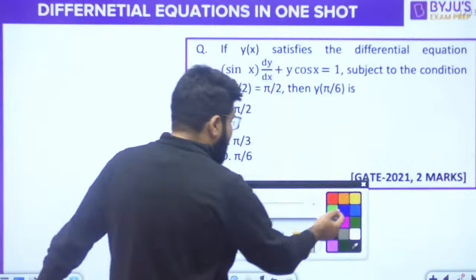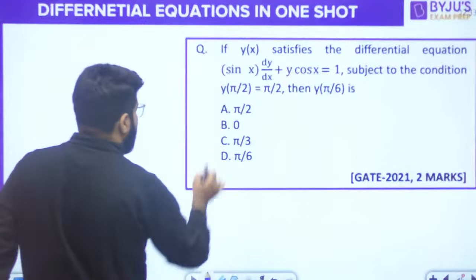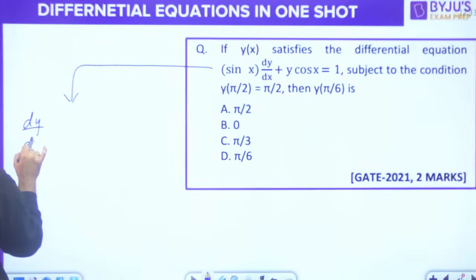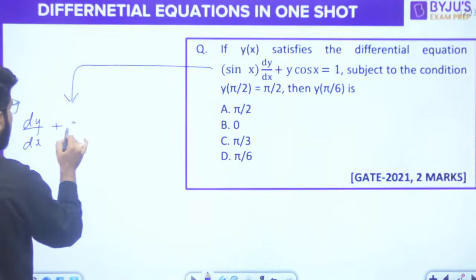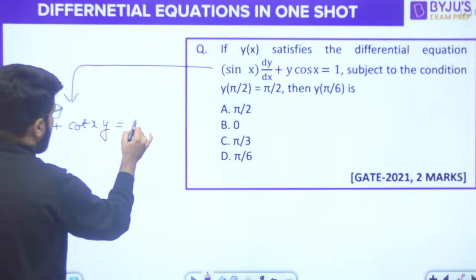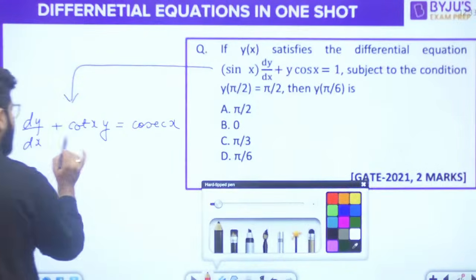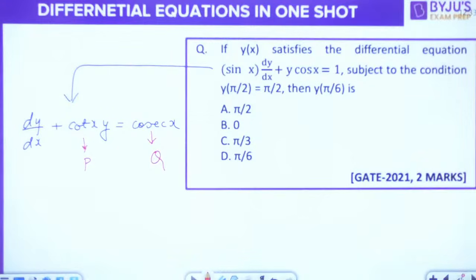First of all, like the last question, make it in the form of dy/dx plus something. For that you will have to divide by sin x. So cos upon sin will become cot x, so dy/dx plus cot x y is equal to 1 upon sin, that will be cosec x. That is perfect: dy/dx plus Py equals Q.